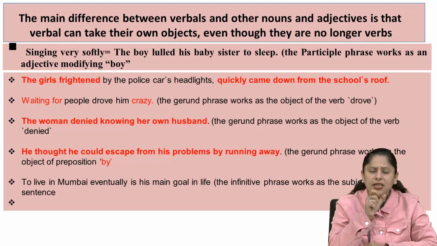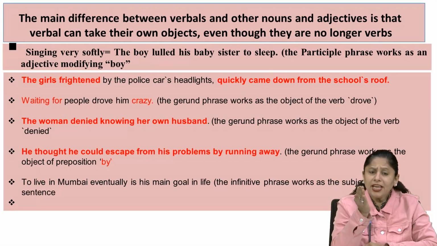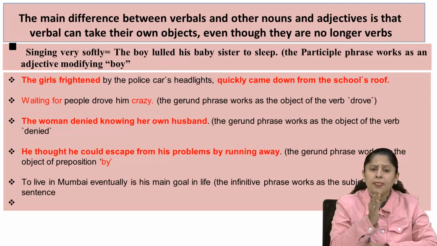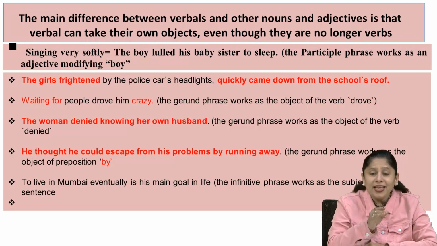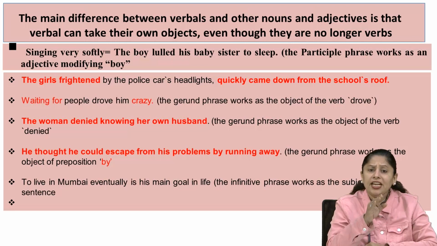Look, singing very softly. This is a particular phrase which could be removed, and you can put the word he, for example: Singing very softly, he lulled his baby sister to sleep.